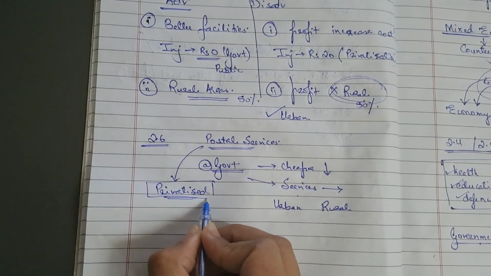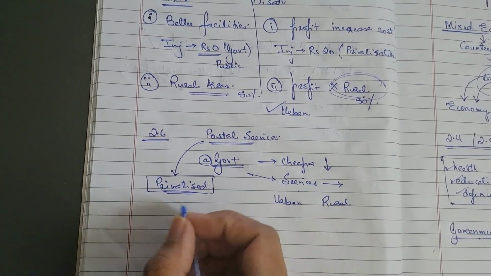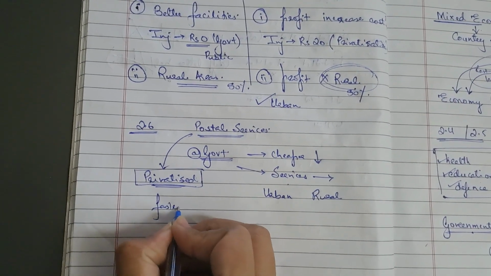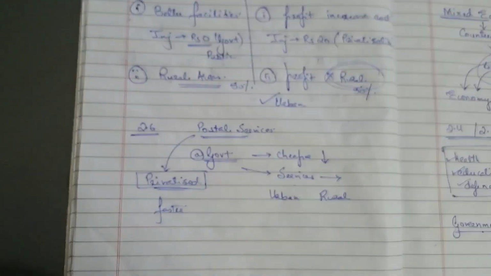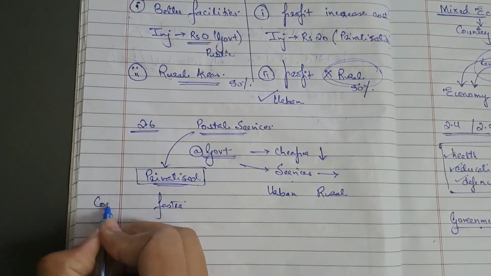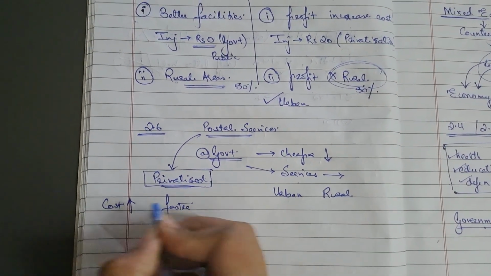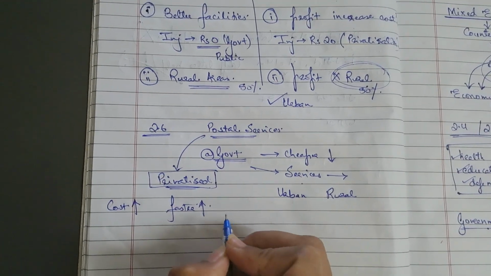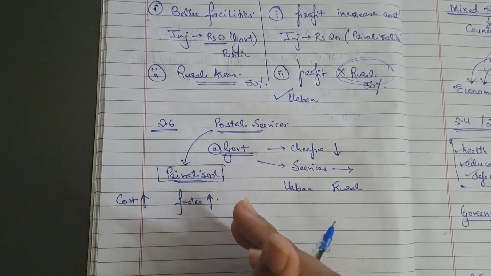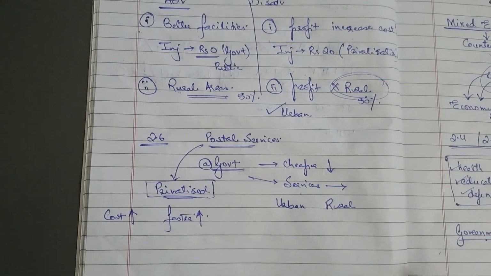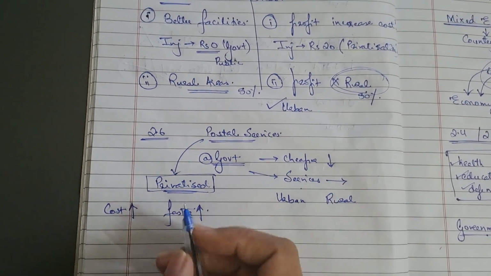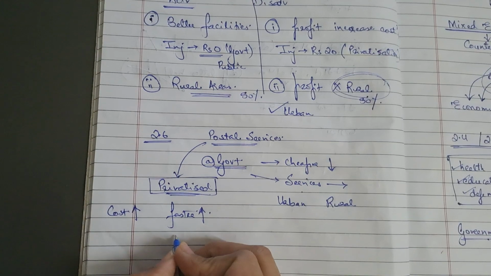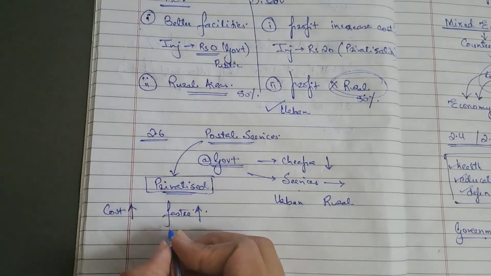Then this privatization may make the postal service a much faster one, because we are going to pay more for it, and so the cost will increase. The cost of the postal service will increase, but it will become faster as well, because the government post takes a little longer. Now it is quite fast, but not in the past. In the recent past it was not. So it will become a little faster, and the handling charges and all will be there.